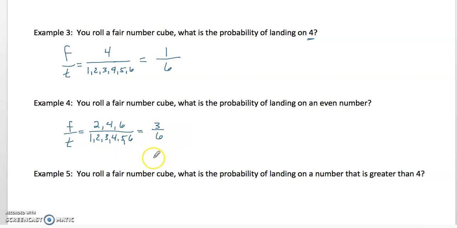Now, when we are given the probability of something, we're always going to reduce the fraction if we can. So 3/6 is the same thing as 1/2. All right, so the probability of landing on that is 1/2 or 50%. All right, number 5.